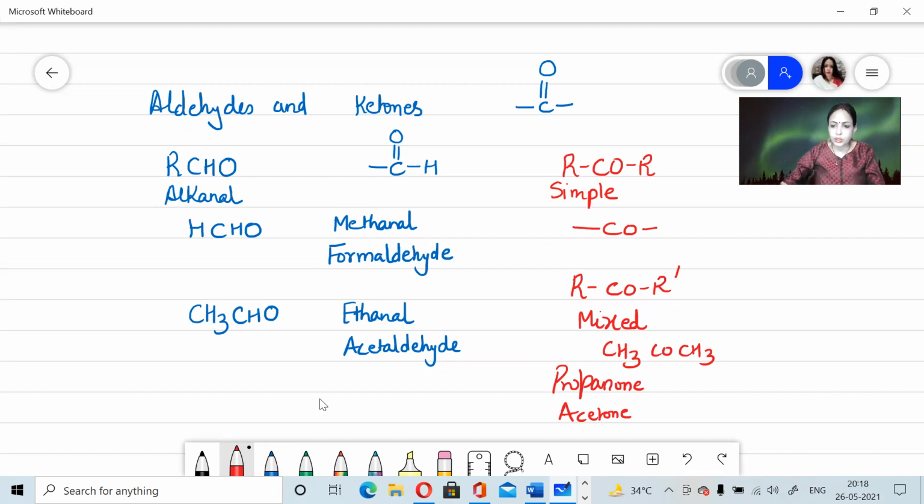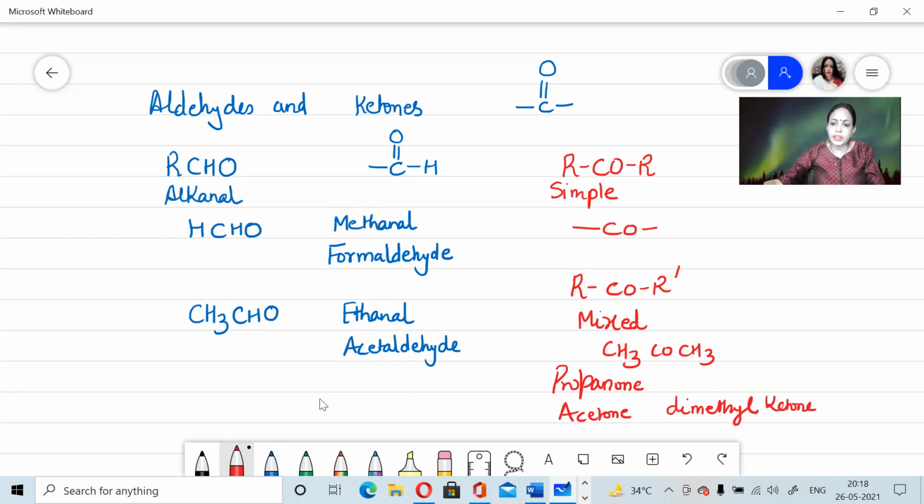So this is acetone. But when we talk about the common name, we follow the alphabetical order of the alkyl group because both the alkyl groups are same. So the common name will be dimethyl ketone.